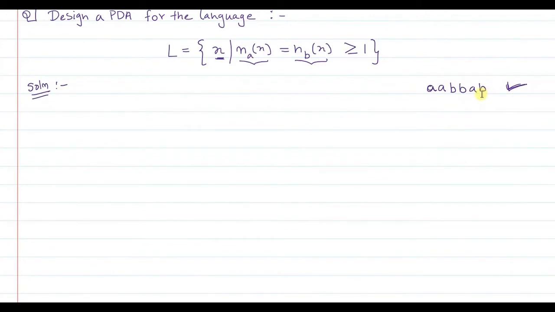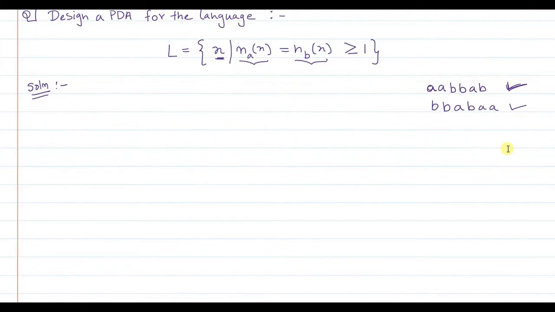Fine. Another example, a string may also start with B. For example, you may have BBABAA. So this is another valid string. Why? Because although it starts with B, the number of B's is 3 and the number of A's is also 3. These are the two valid strings.